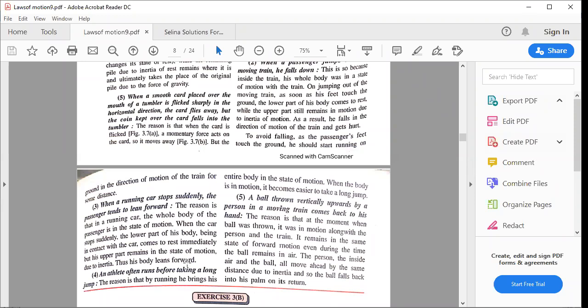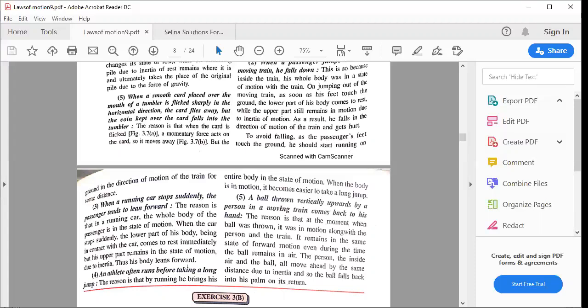So when the body is in the motion, it becomes very easy to take a long jump. ठीक है. ये मैंने कभी एक्सपीरियंस नहीं किया, ये तुम लोग कर सकते हो. You can do it in a moving car, not in a moving train. Try doing it. Arnav was telling me that he had done this.